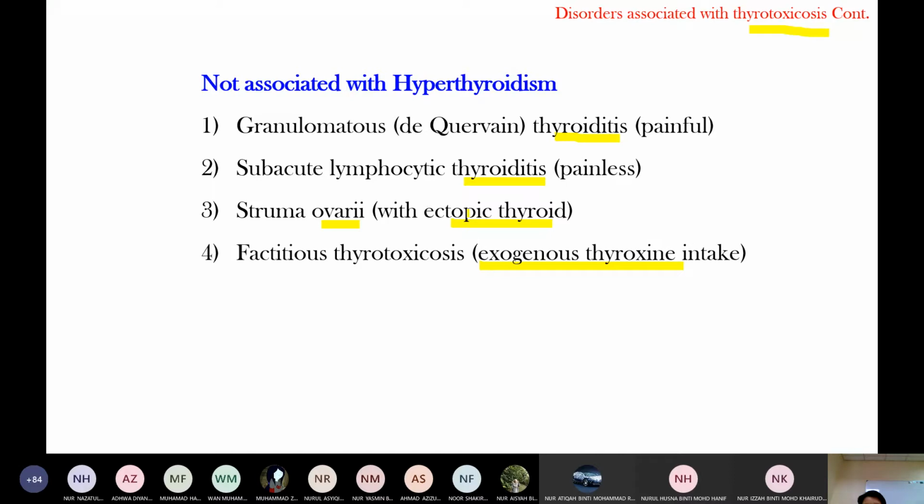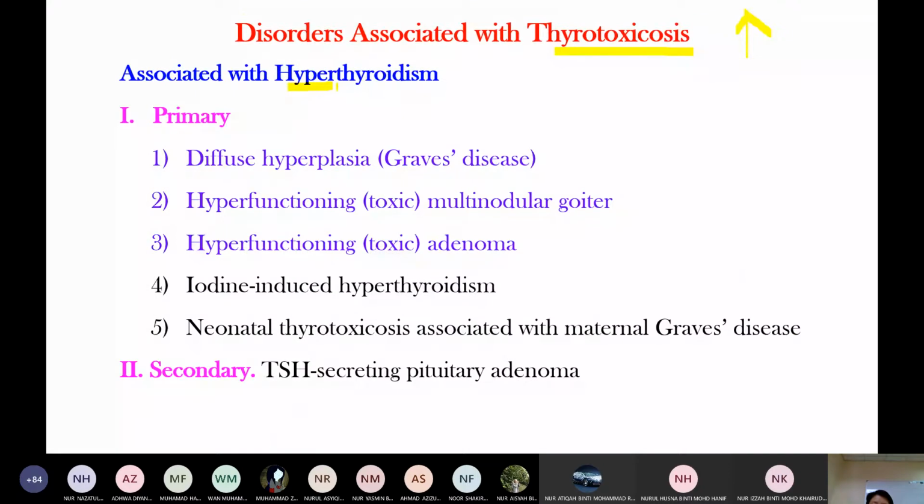It releases thyroid hormone into the circulation. So in the blood, there is increased thyroid hormone level. Then it is called thyrotoxicosis. But hyperthyroidism is when the thyroid gland itself is hyperactive. It means the thyroid gland itself is hyperactive and produces increased thyroid hormone. This is hyperthyroidism. Any condition that increases thyroid hormone level in the blood is called thyrotoxicosis.